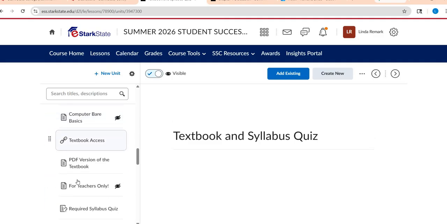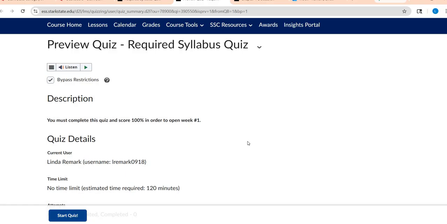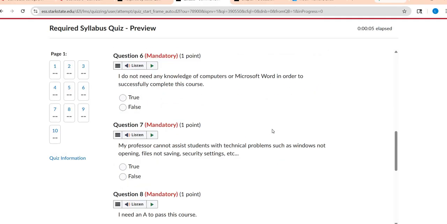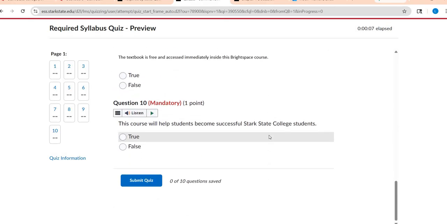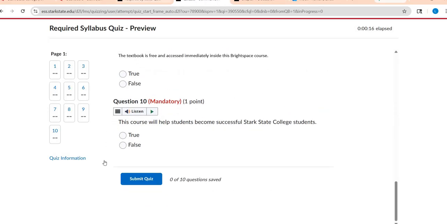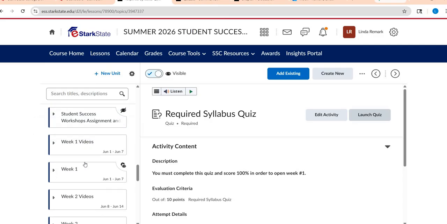When you go down here to take the syllabus quiz, it says required syllabus quiz. You'll hit launch quiz and you'll hit start quiz, and it'll help you go through a series of questions. I believe it'll look just like this on yours as well, all on the same page. It's basically just a series of true-false questions, making sure that you're comfortable with the expectations for an online course. Once you complete it, you'll hit submit quiz, and then you'll be able to access week 1.